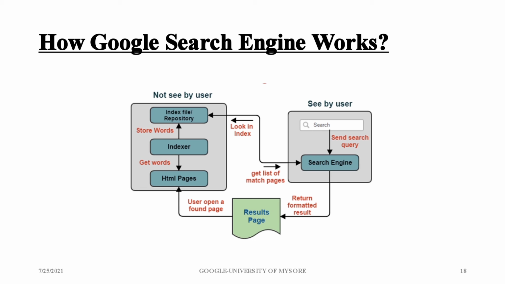user. But what happens behind the scenes, that is, which is not seen by the user, is when the search engine sends the query to the index file or repository file, it will store all the words of that query and search in the indexer, and then get the words from the indexer and try to match them with the HTML pages, and the user opens a found page, and that page is sent to the result page, that is, the user will get the result. This is how the Google search engine works.